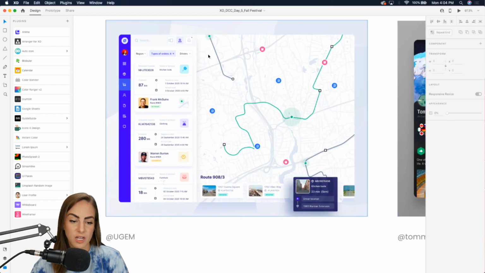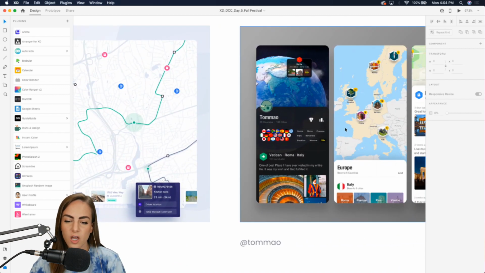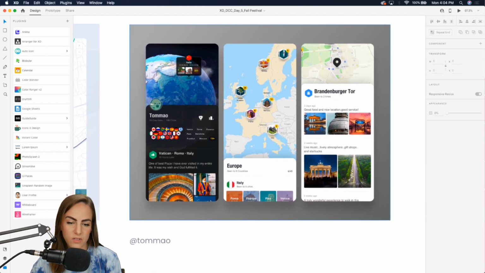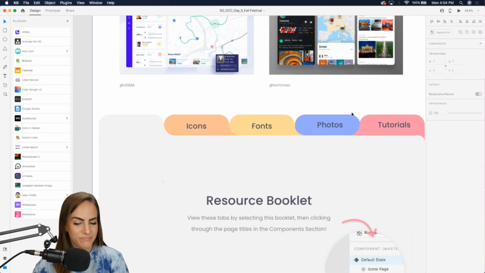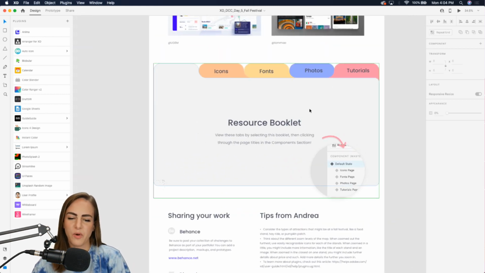If you're doing desktop, you can have a sidebar to scroll through that list. Or you can do mobile, something a little simpler like this, and just show maybe different users in different locations. Maybe you have a little card that swipes up like this, and then you can click around and see more details that way. But take it whatever direction you want.